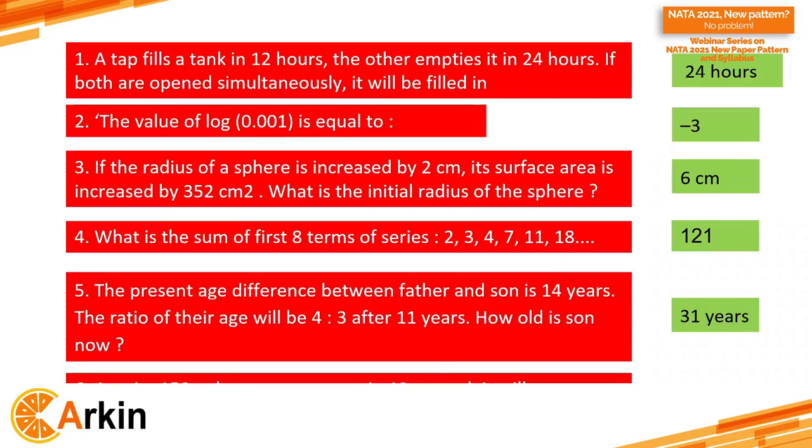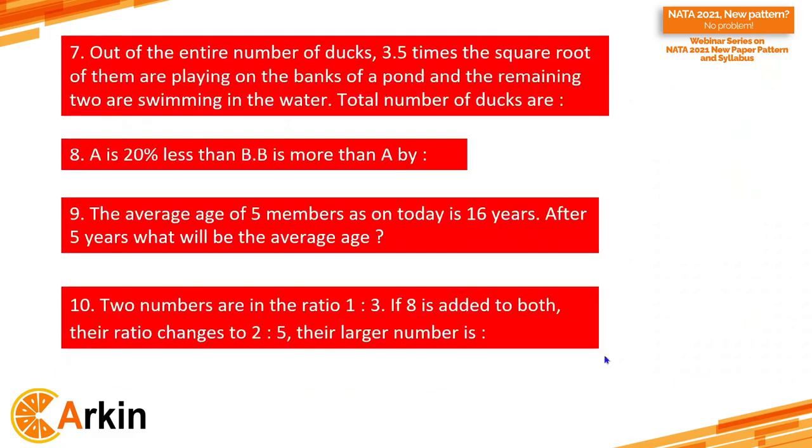A train 150 meter long passes a tree in 12 seconds. It will pass a tunnel 250 meter long in 32 seconds. Out of the entire number of ducks, 3 times the square root of them are playing on the banks of a pond and the remaining 2 are swimming in the water. The total number of ducks is, again this might have taken a little time, 16. A is 20% less than B. B is more than A by, a very quick question, 25%.